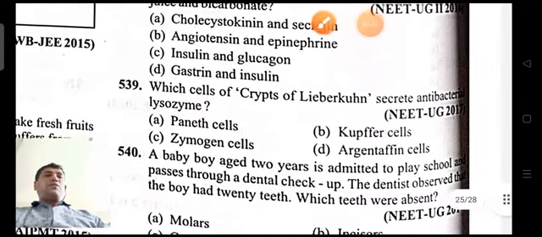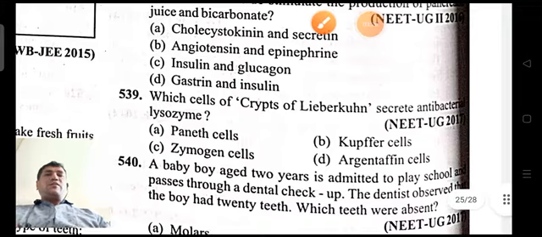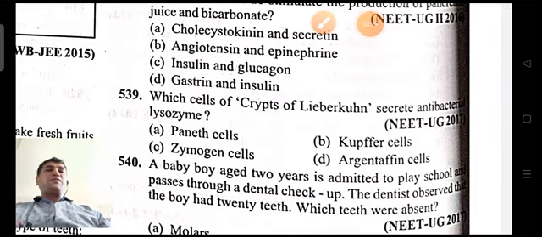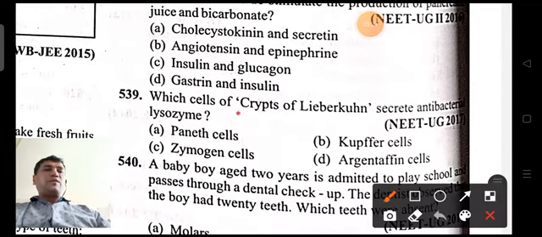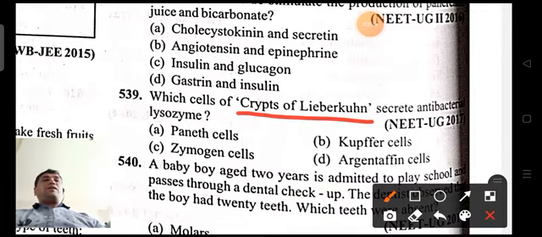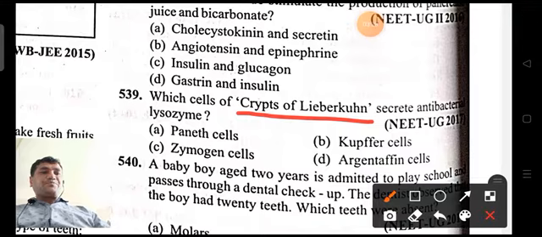Next, this is an applicative type of question. Which cells of crypts of Lieberkuhn secrete antibacterial lysozyme? Paneth cells. These are Kupffer cells, and Kupffer cells are present in the liver.